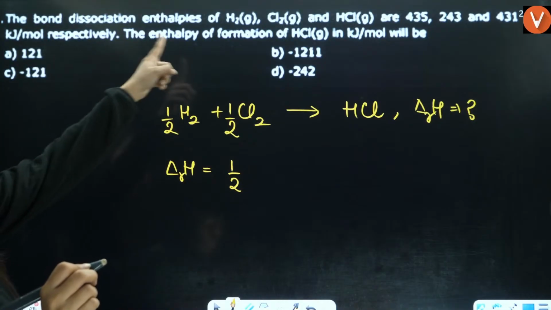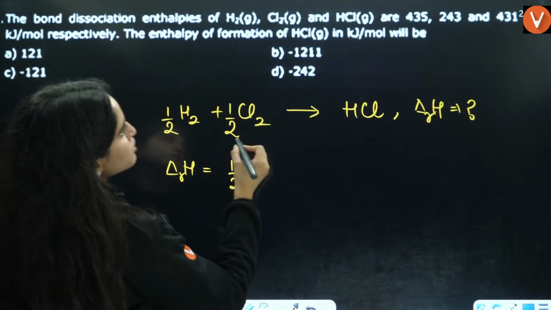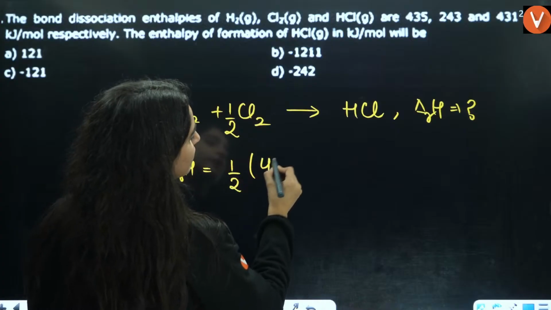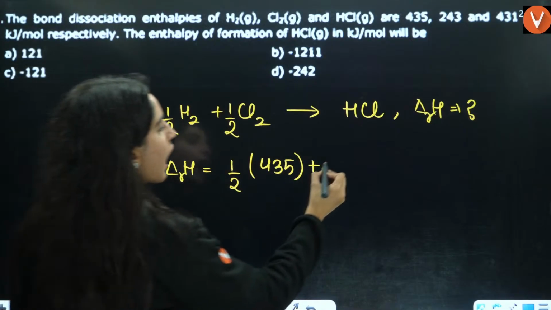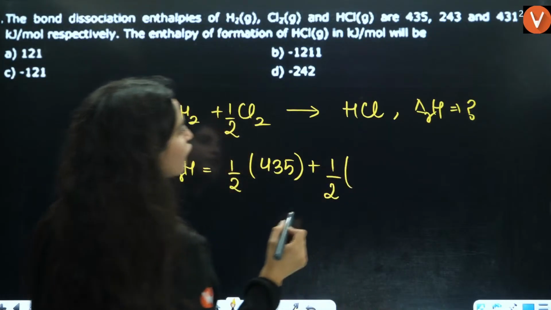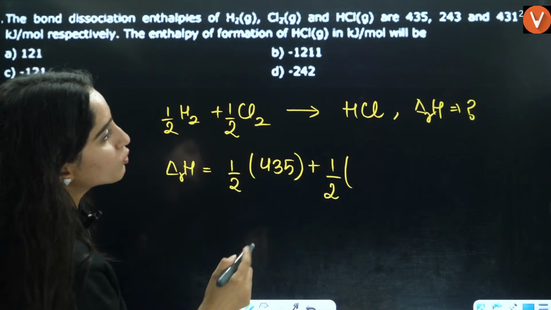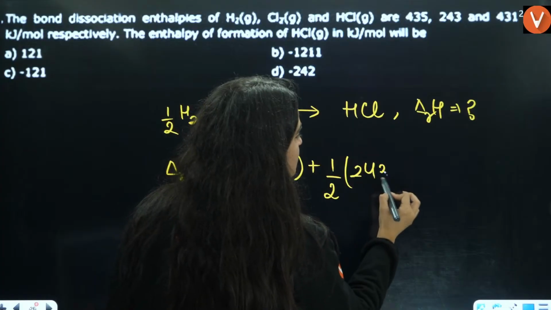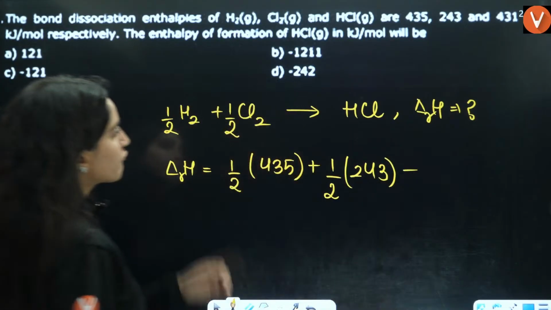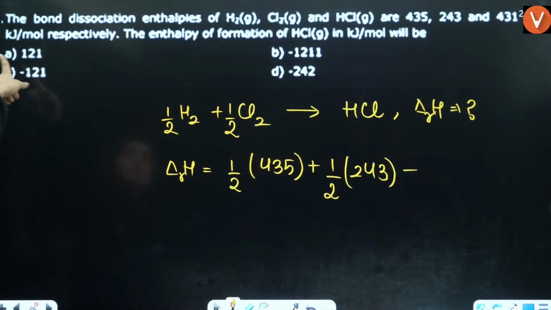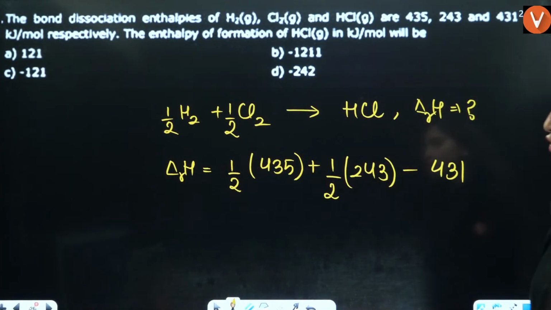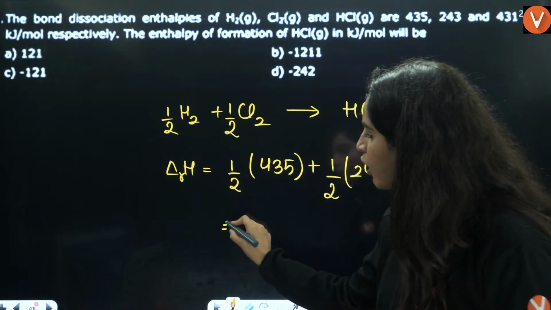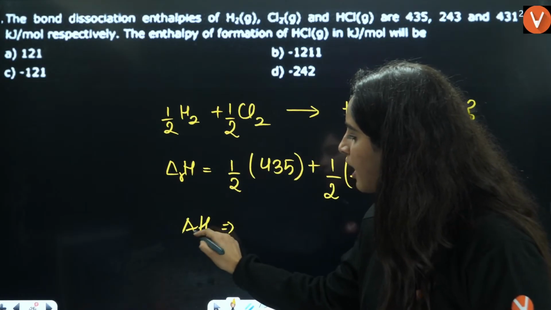Bond dissociation of H2 is given to be 435, plus half of Cl2. Cl2 is given to be 243. Minus products, that is HCl. HCl is given to be 431. You just need to solve this and you will get your answer.